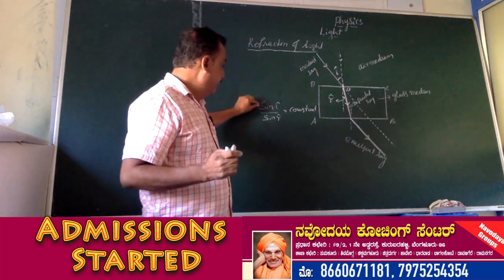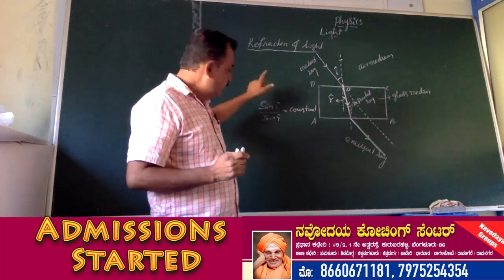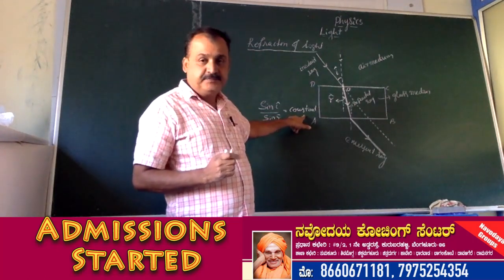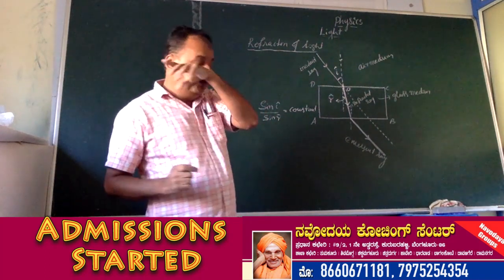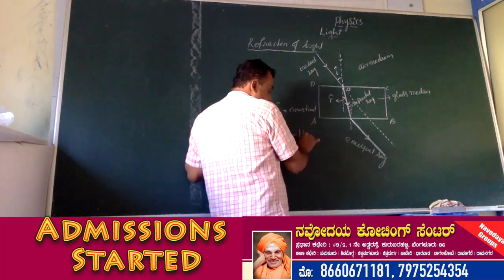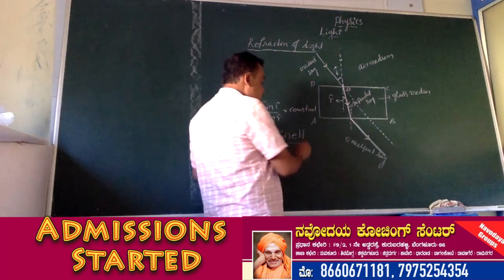So the ratio between the sine of the angle of incidence to the sine of the angle of refraction is a constant. This is known as the second law of refraction. It was given by the famous physicist Snell. Hence, this second law of refraction is called Snell's law.